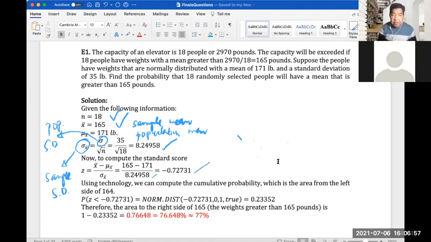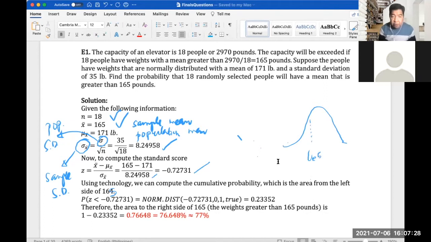So we're going to use technology to compute the probability, which is the area from the left side of 164. Sorry, not 164 but 165, right? This is 165. So for example, the 165 is at the left. So let's say this is 165.